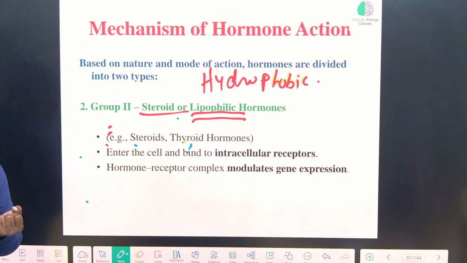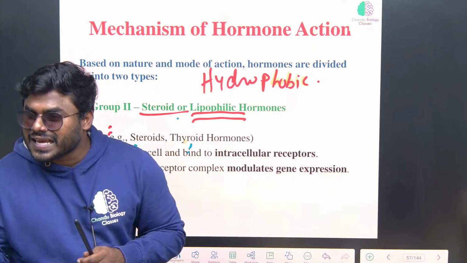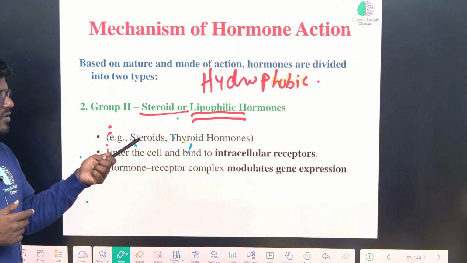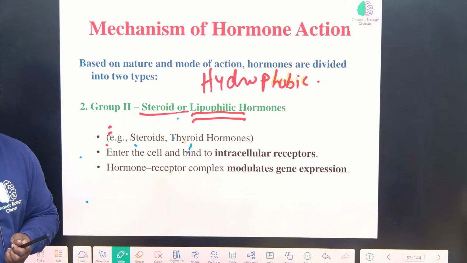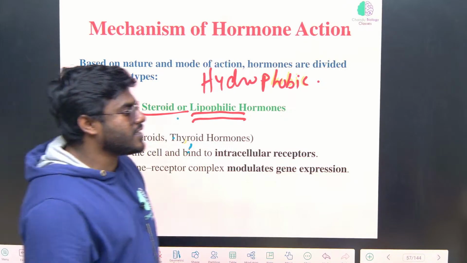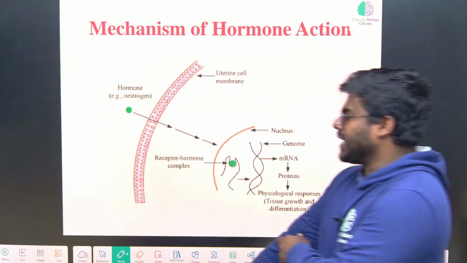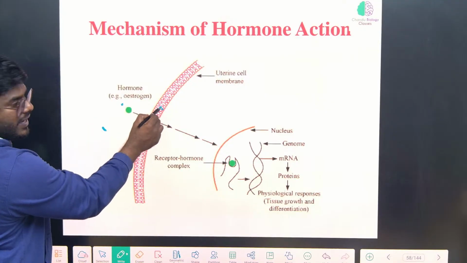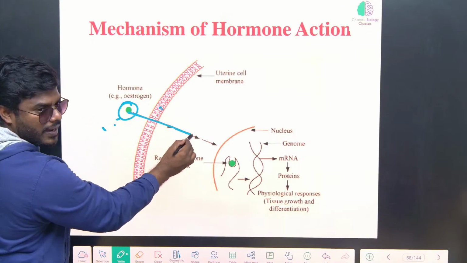Why? What is the reason? Because they are all made up of cholesterol. All the sex hormones and steroidal hormones have cholesterol as their backbone. Cholesterol is what? Lipid. So it can easily cross the membrane. But in order to show their action, it has to use the receptor. So what is the type of the receptor? Intracellular receptor. Can you see the picture, friends? This is the estrogen hormone. This is the lipid bilayer. This already has cholesterol as its backbone, so it easily crosses the membrane.